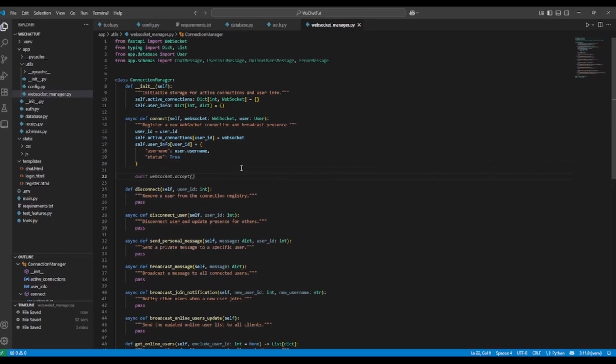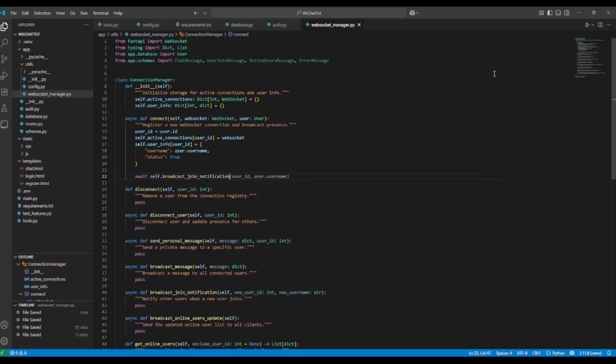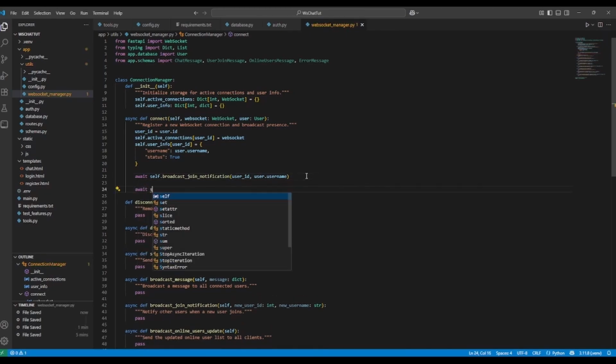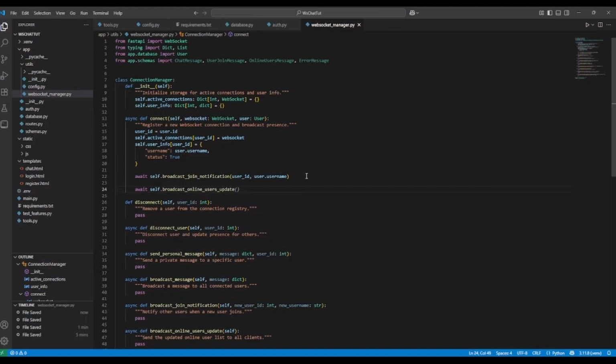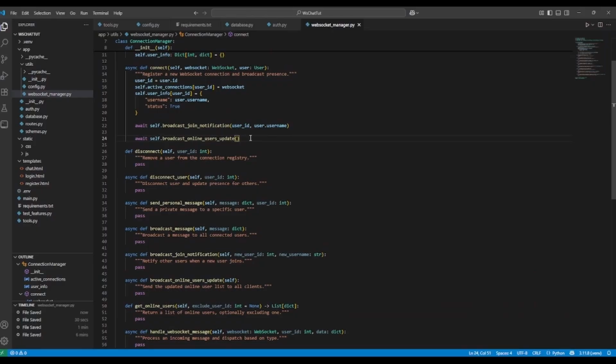And then we will need to send a join notification to all the other users and then update the online user list for all the connected users as well. So we will await, we haven't implemented this yet, so we'll do await self.broadcast_join_notification, and that's going to be user ID, username. And we are also going to await self.broadcast_online_users_update, which we'll implement down here, but we don't need any parameters for that currently.